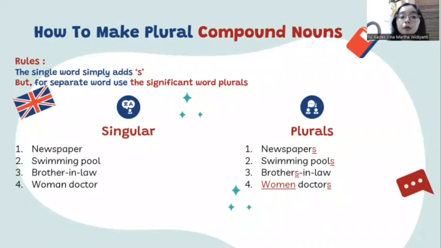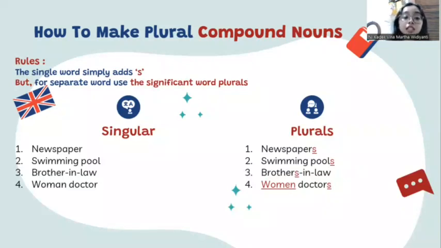And then the second example is swimming pool. Swimming pool is separate words, right? So we use the significant word here. What is the significant word here? The significant word here is pool. So we add s to pool. Swimming pool becomes swimming pools if you want to make it plural.